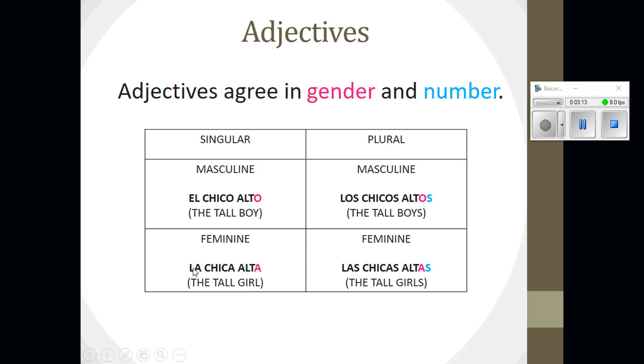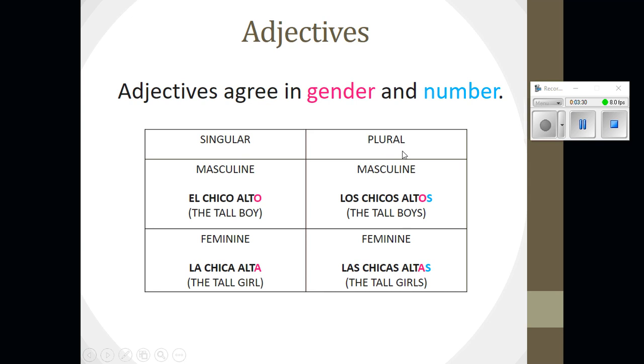Okay, the feminine, la chica alta. Again, the adjective comes after the noun, and because chica is feminine and singular, we want to make sure that our adjective agrees with that in gender and number. So feminine, singular, would be la chica alta.